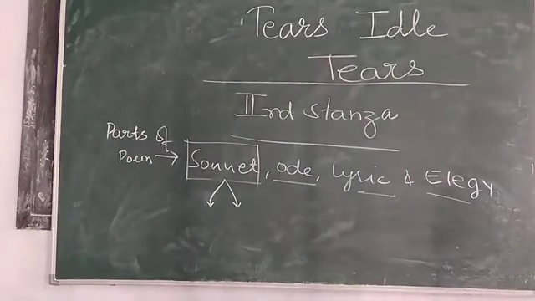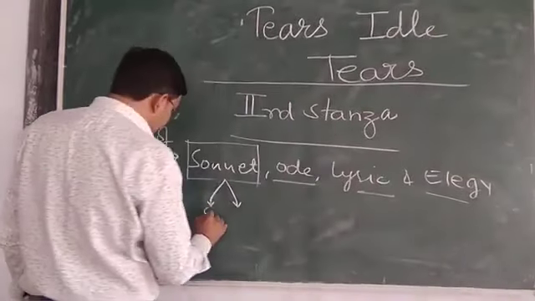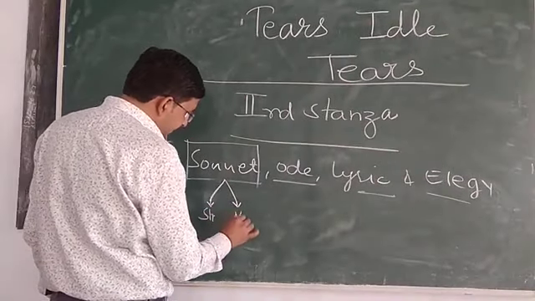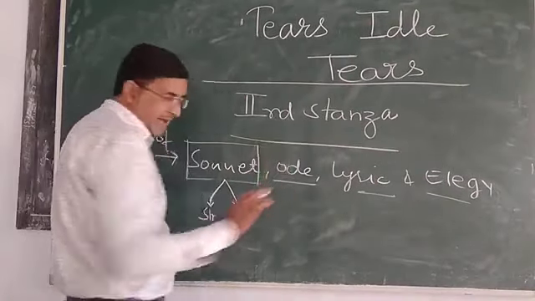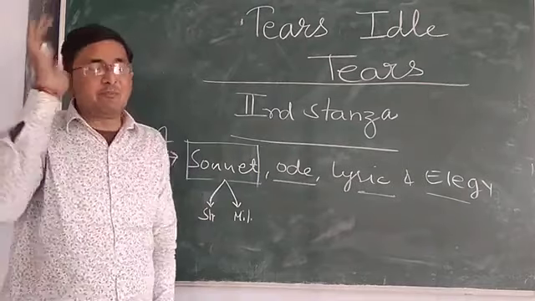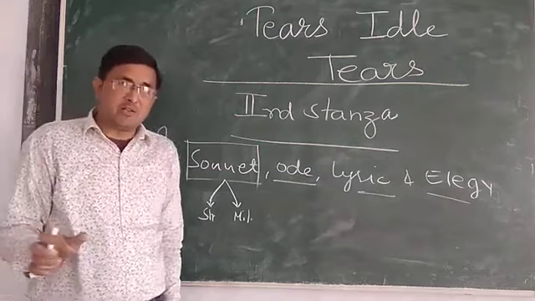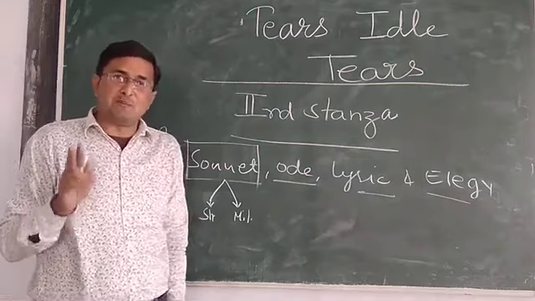So a sonnet has 2 parts: first is the Shakespearean sonnet, second is the Miltonic sonnet. I am not giving you details; briefly, a picture should be clear to you related to the sonnet.